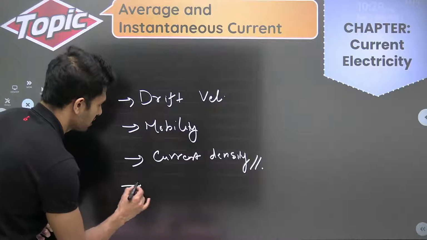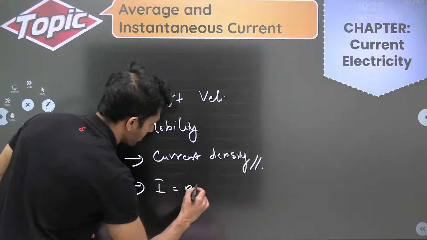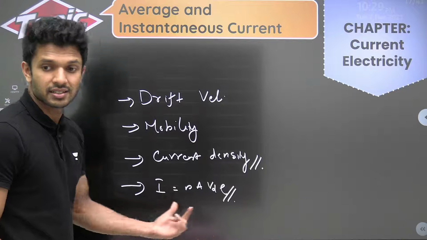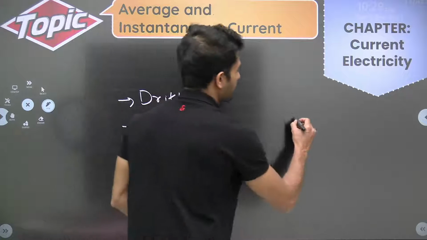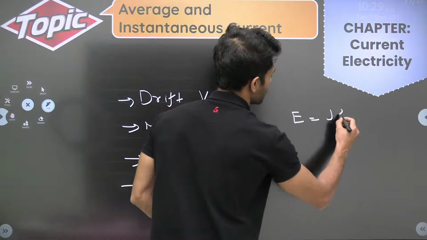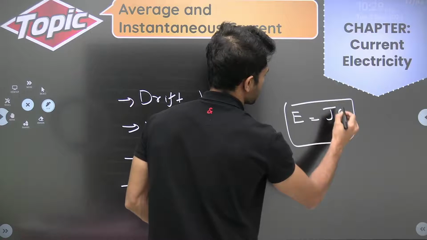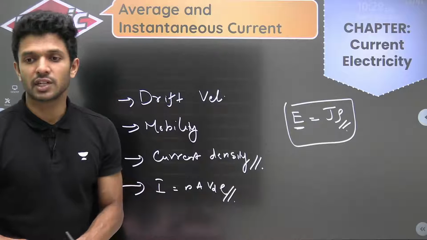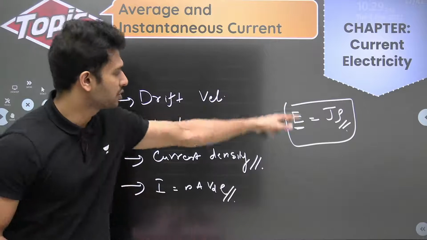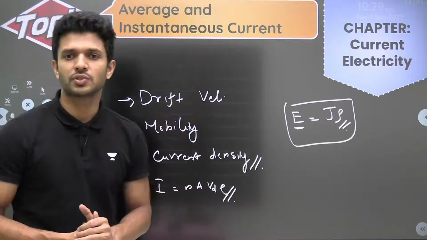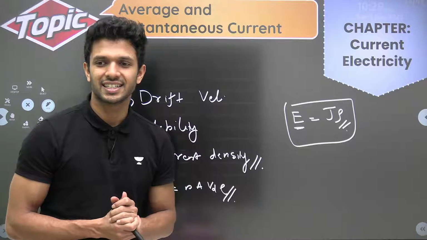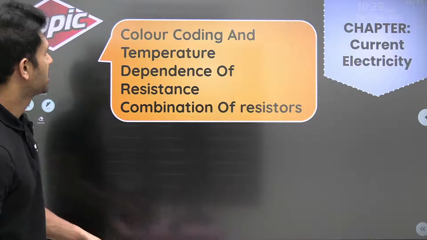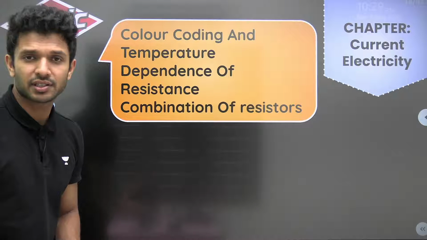And one important equation is I = nAvd e. This is another important formula. And electric field E = Jρ, where J is current density and ρ is resistivity. This is another important formula. So these are the topics you must cover in the initial part of the chapter, current electricity. Then if we proceed further, we'll go to the part of resistance.